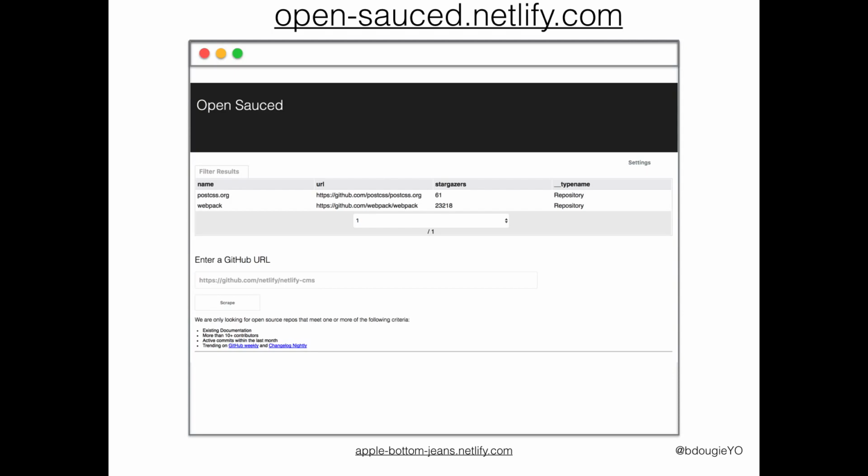What I do with Block for the open source apprenticeship, and also just my regular open source work that I already do, I want to be able to profile and follow open source projects. So I created this project called Open Sauce, and I just want to add repos that I'm interested in following. Then I can follow issues in my own little interface, sort of like a CRM tool, basically. And that's what this is.